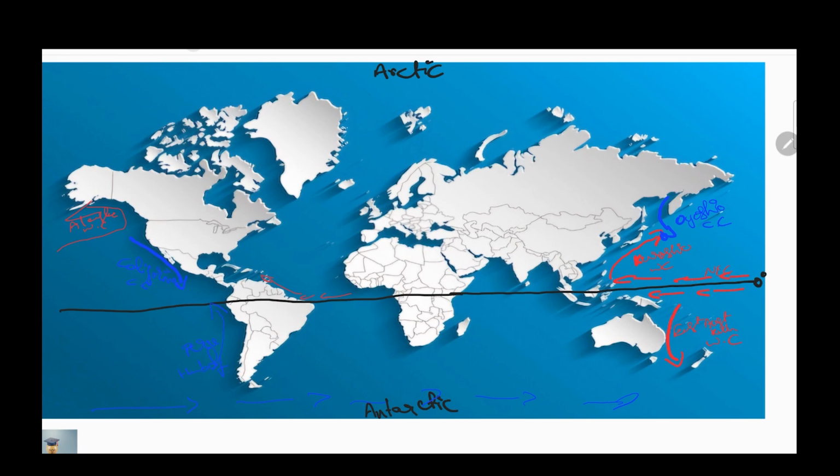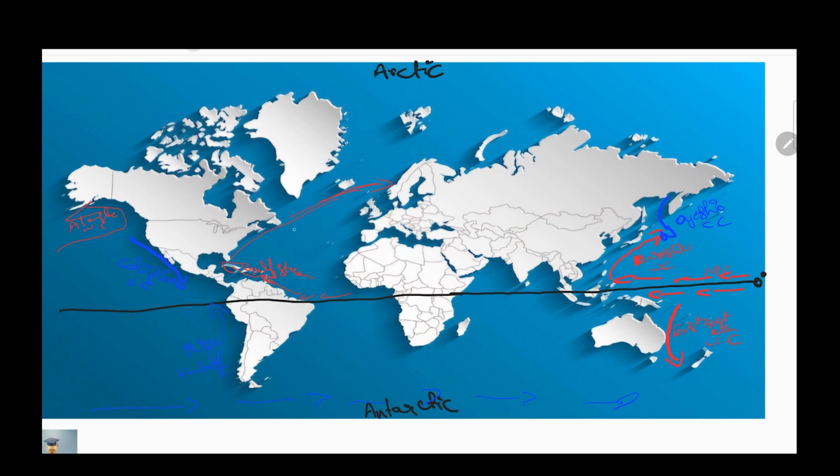Look here, this is a warm current. It is going to here. You know that this is the Gulf Stream. This warm current is called the Gulf Stream, that is the Florida current also here only. This is the Gulf Stream, which is a warm ocean current. It further moves like this.